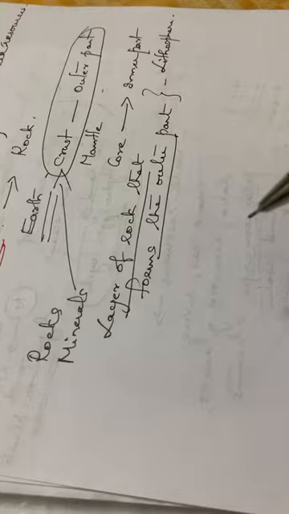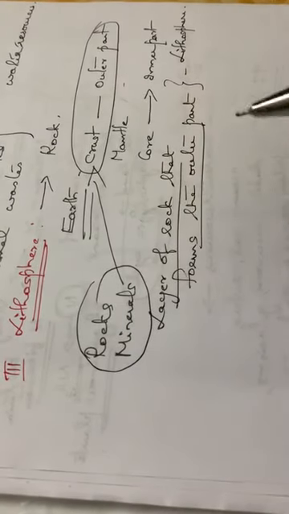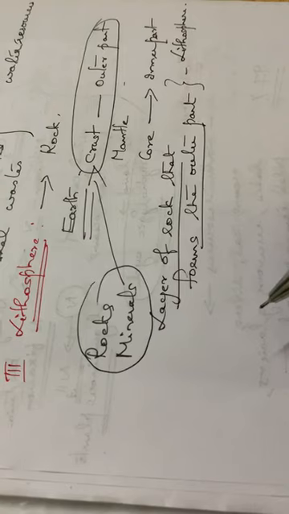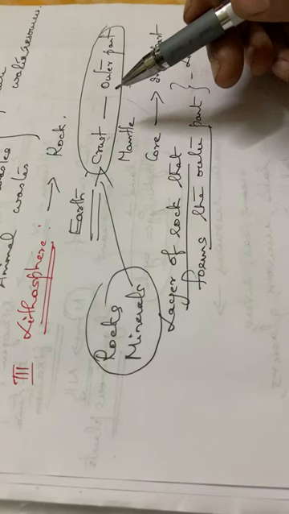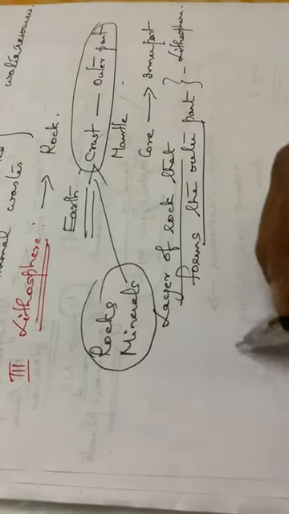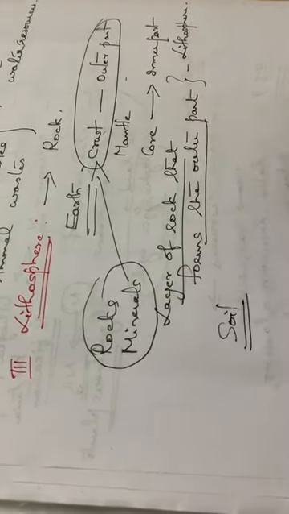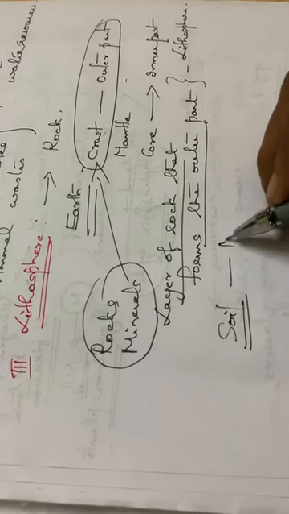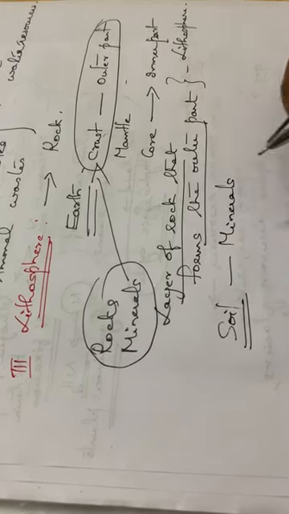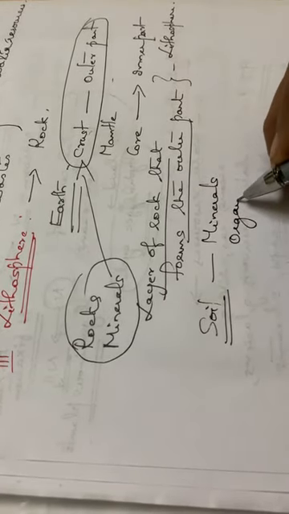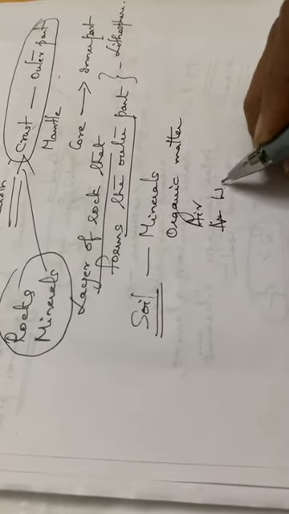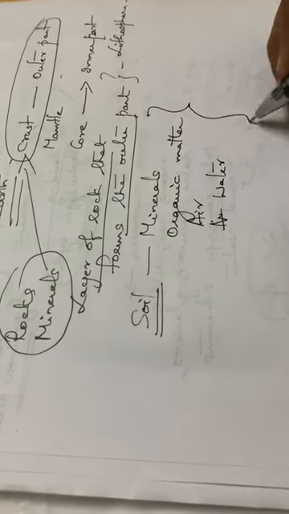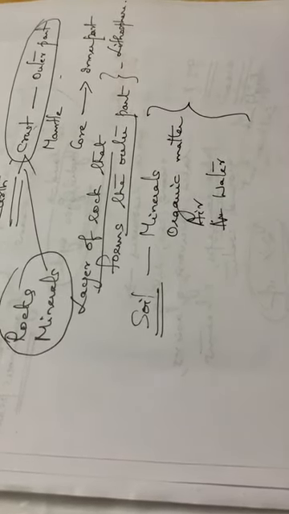The lithosphere consists of rocks as well as minerals, and the minerals are present in the Earth's crust. Along with rocks, soil is also there. Soil consists of many minerals, then organic matter is present in the soil, then air, then water.